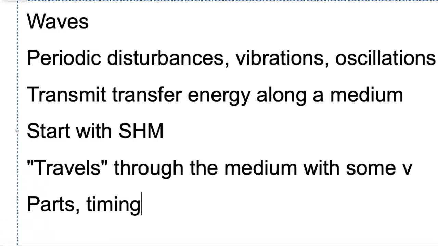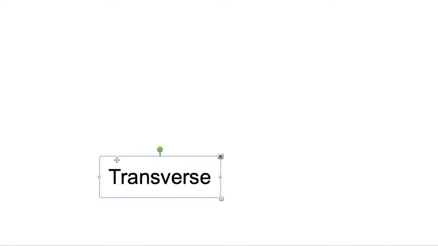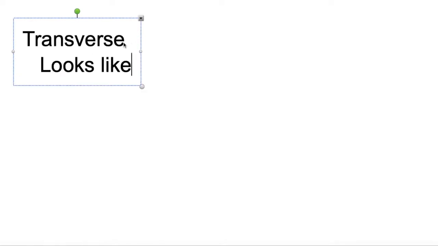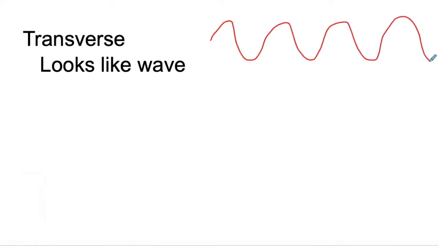So let's talk about the two different kinds of waves that we're going to look at. First one is called a transverse wave. A transverse wave looks like a water wave, looks like what we think of as a wave. In other words, it's curvy. A water wave is actually not quite a transverse wave. It's a little more complicated. If I asked you to draw a wave, you'd probably draw something like this. So that's what a transverse wave looks like.